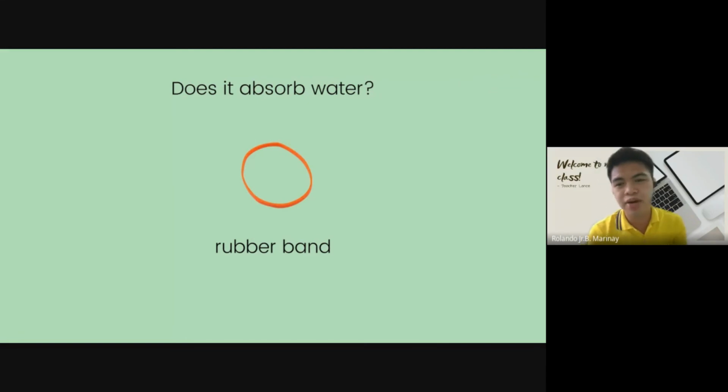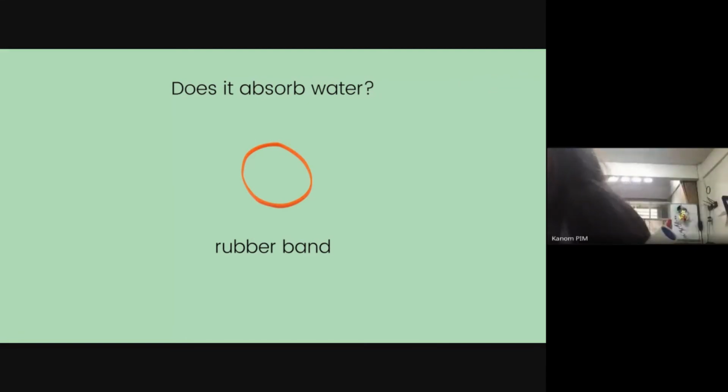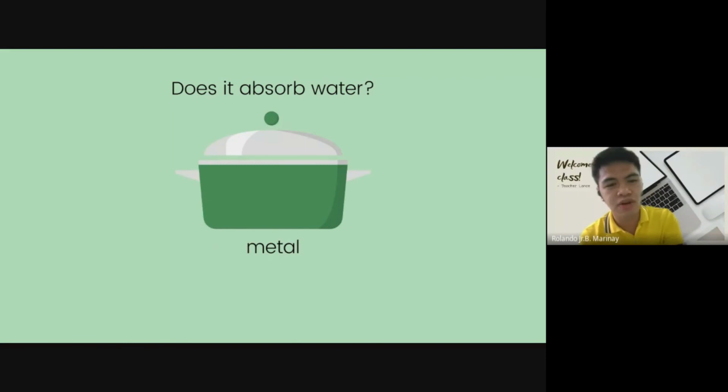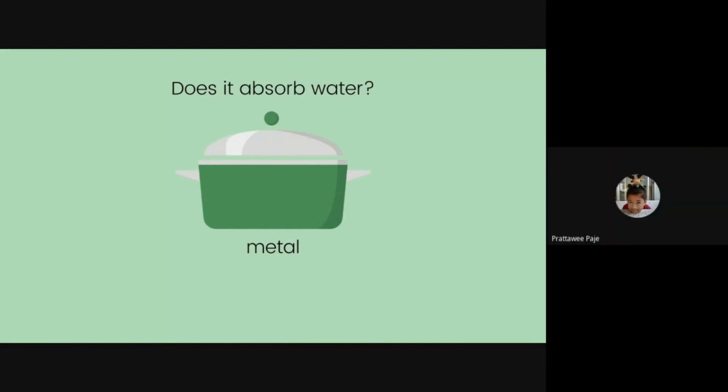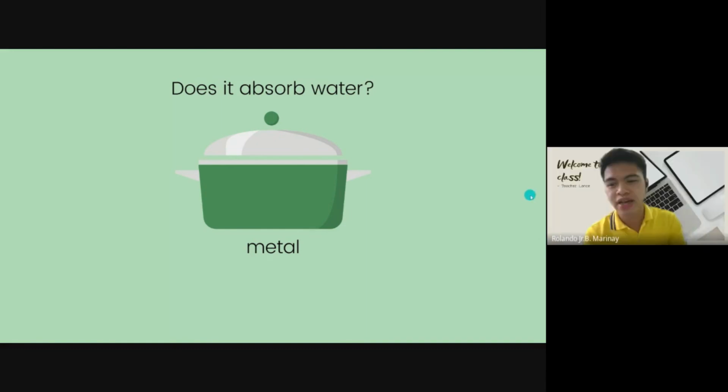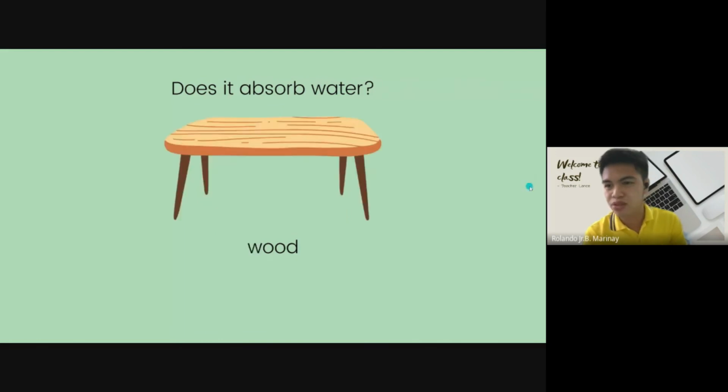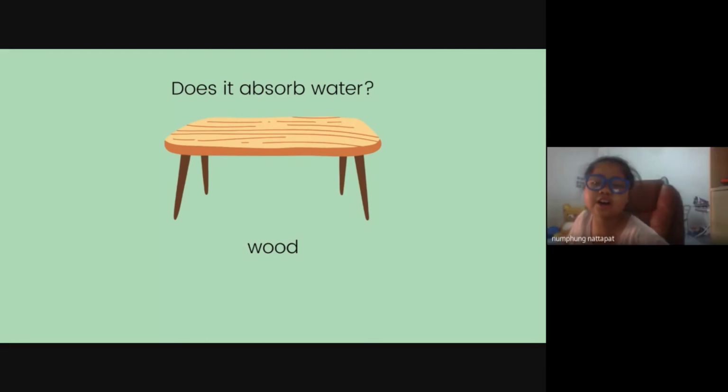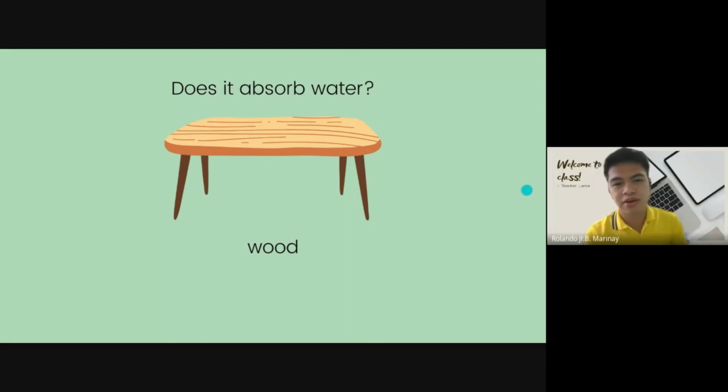What about the rubber band? No, it doesn't absorb water. What about the metal? The pot? No, it doesn't. Okay, good job. You have to be able to classify which materials absorb water and which do not. What about the wood? No. Okay, so that's it.